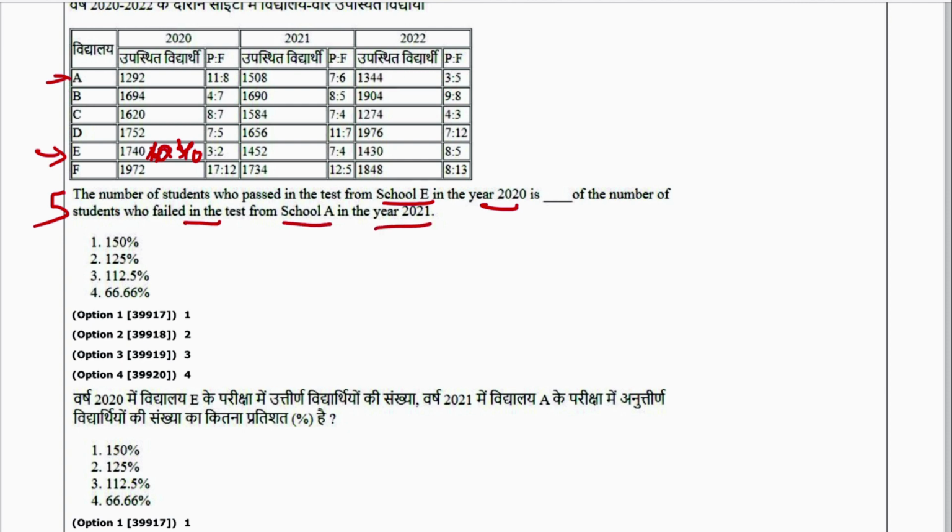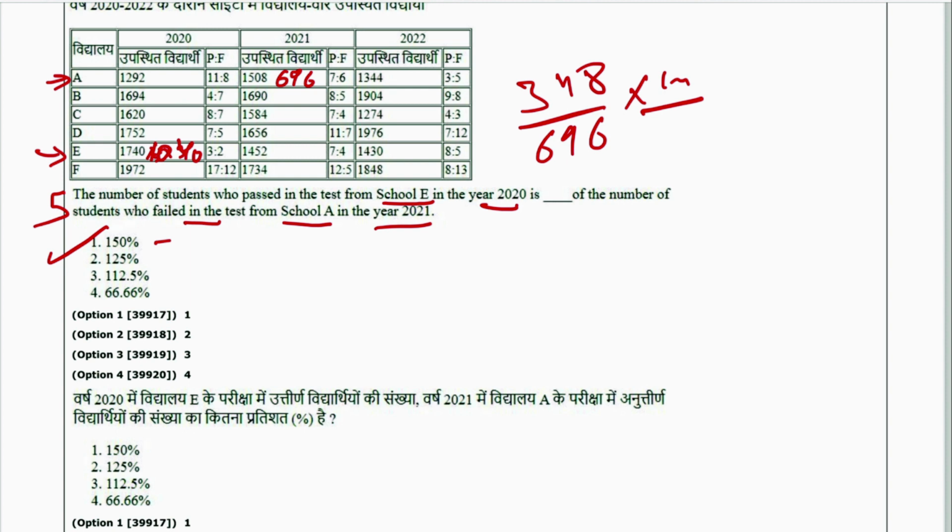So this is school A and 2021. So this is 696 students failed. So the difference is 348 divided by 696 into 100. So it will be 150%. 1 is the answer. 50% more है ना, तो कितने हो गए फिर 150.